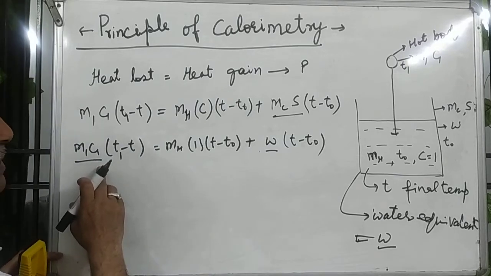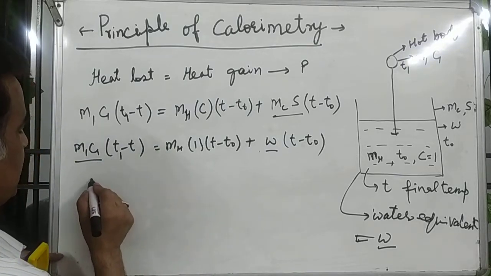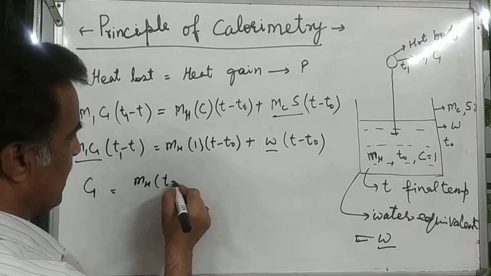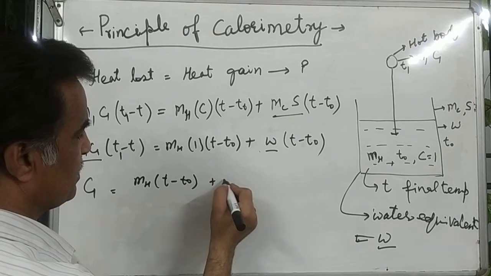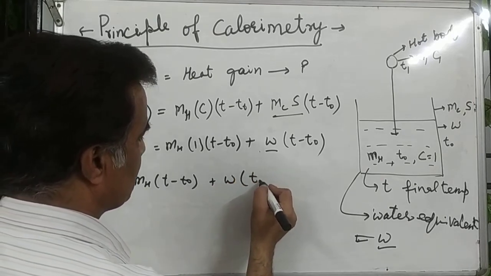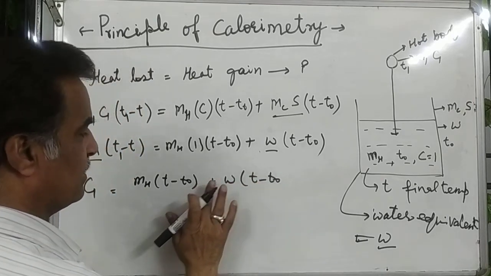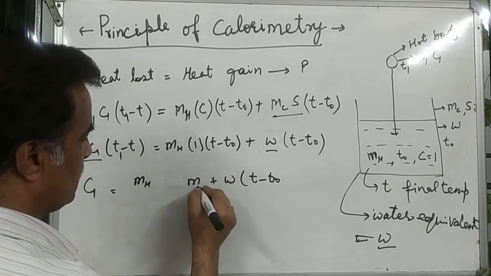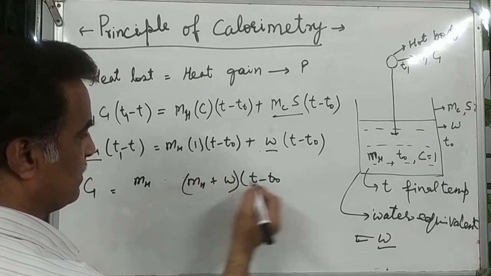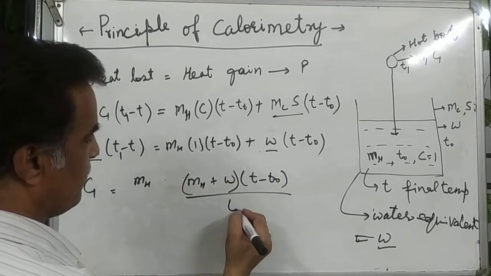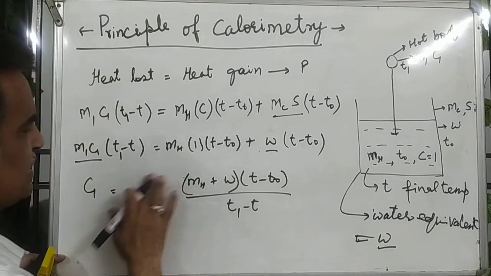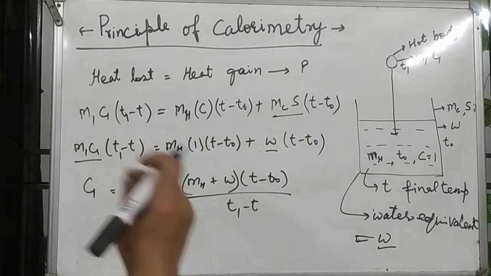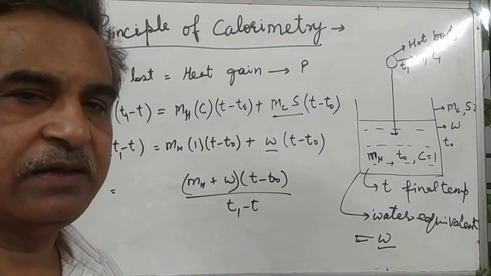If they are asking C1, you transfer terms. C1 equals mH times T minus T naught plus W times T minus T naught. You can take T minus T naught as common. So it will be mH plus W, times T minus T naught, divided by T1 minus T. This is the simplification, and you get C1. The basic idea is this. This is the principle of calorimetry.